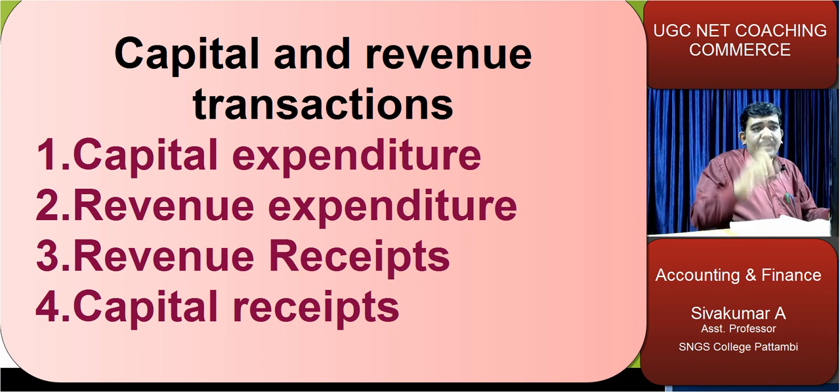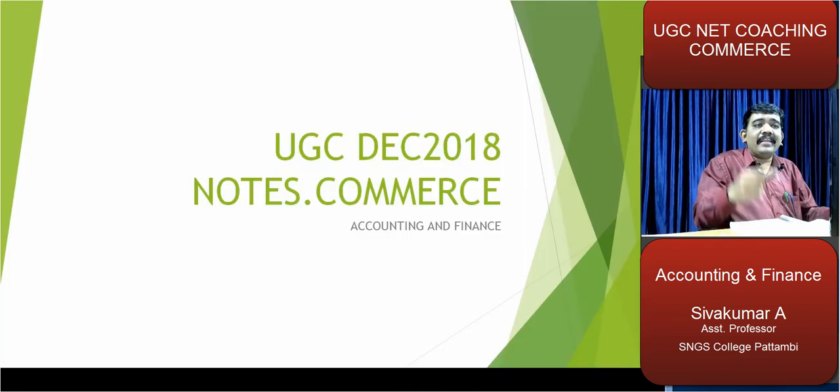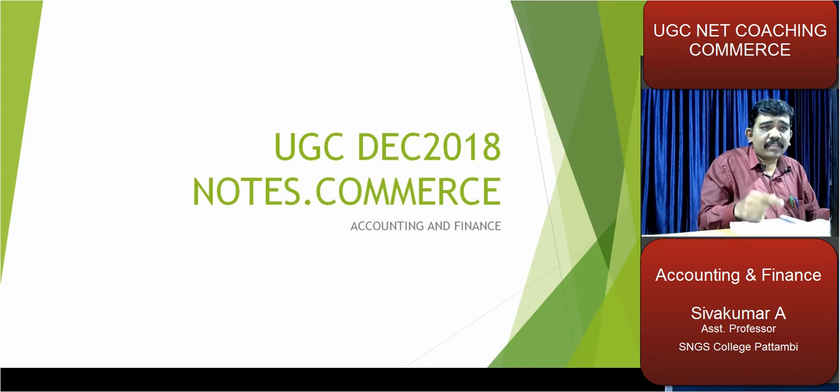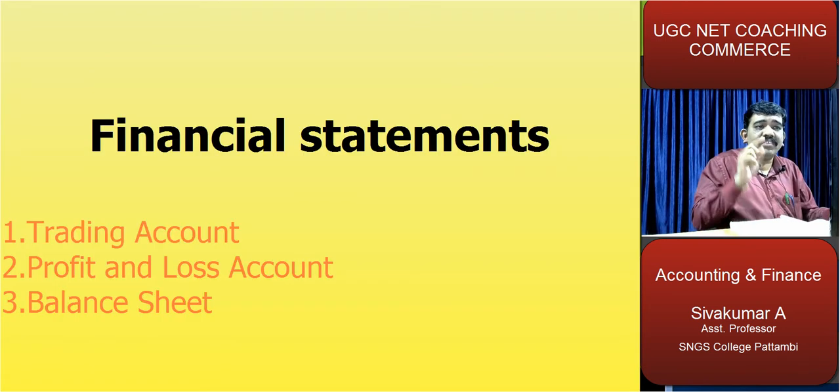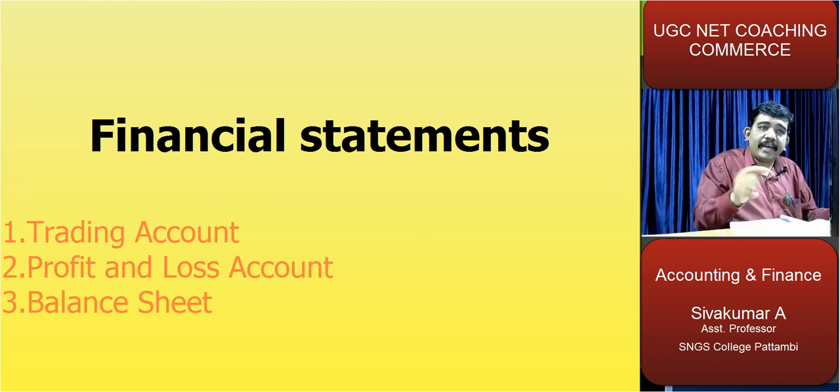In double entry accounting, every transaction has two aspects. One aspect is a giving aspect and another aspect is a receiving aspect. You may call one aspect debit and another aspect credit. So as per the double entry system, there are two aspects related to every transaction. One aspect you may call debit and one aspect you may call credit.